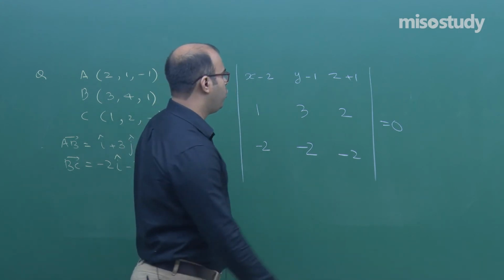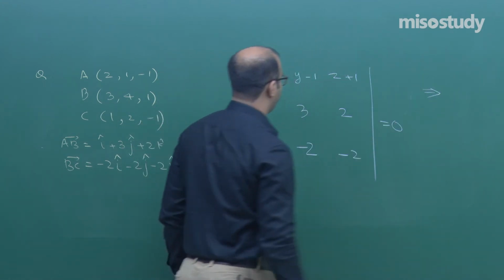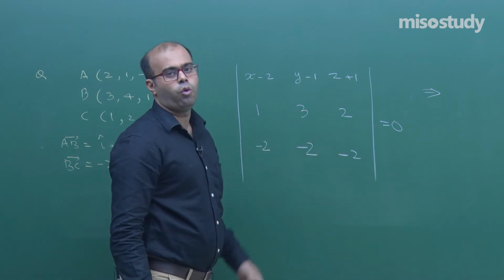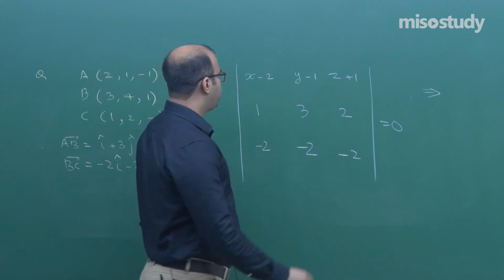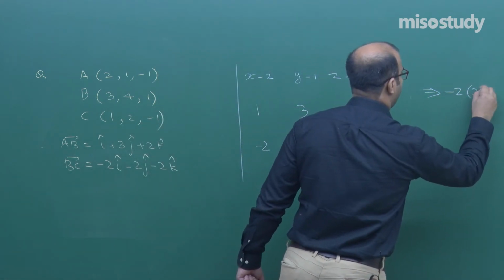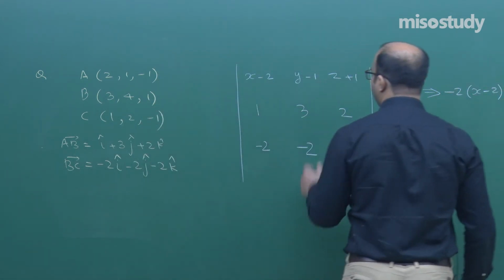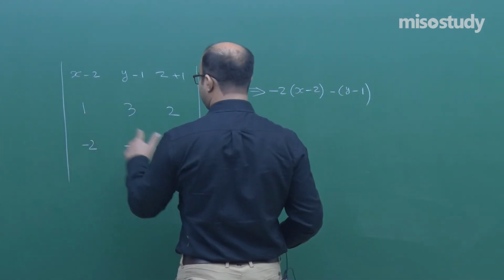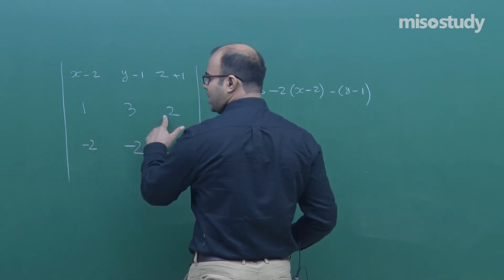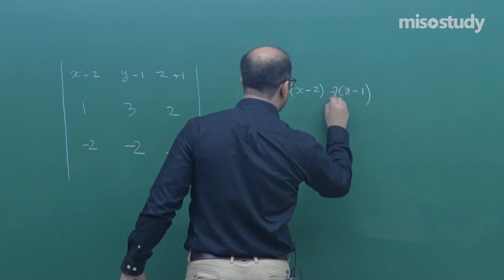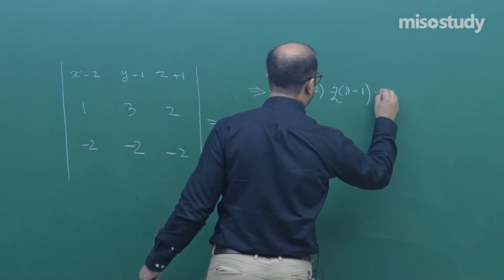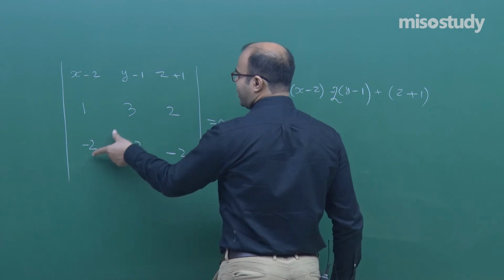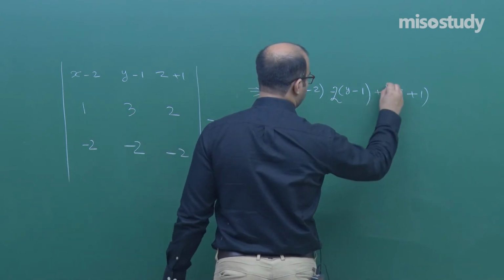Now let us find the equation of this plane. So (x minus 2) multiplied with minus 6 plus 4. Minus 6 plus 4 is minus 2, so this will be minus 2x minus 2. What will happen with the minus of (y minus 1)? Here it is minus 2, here it is plus 4. 4 minus 2 is 2. What about (z plus 1)? Here it is minus 2, here it is plus 6. 6 minus 2 is 4.